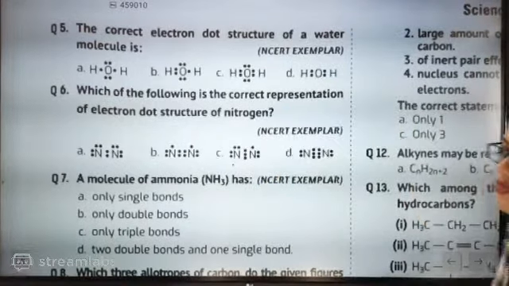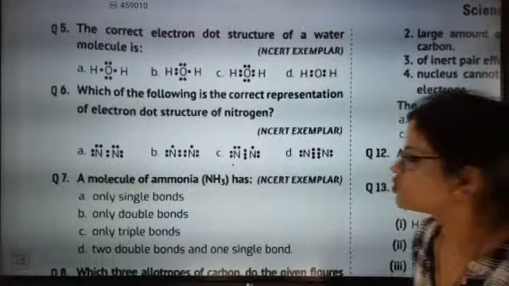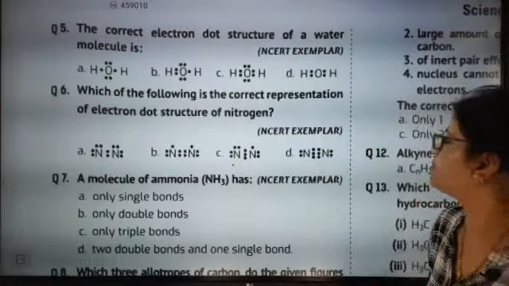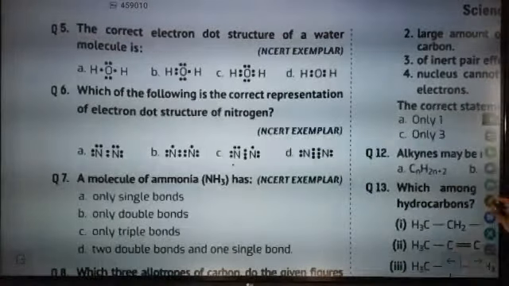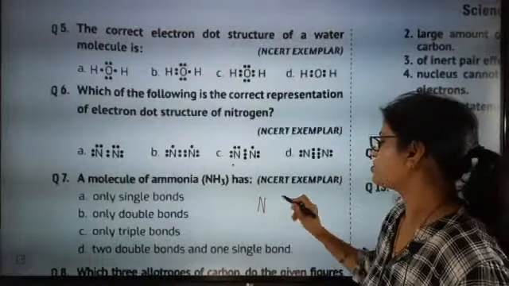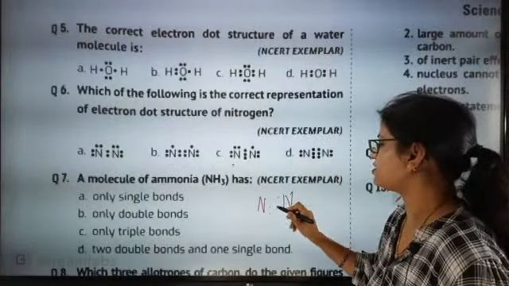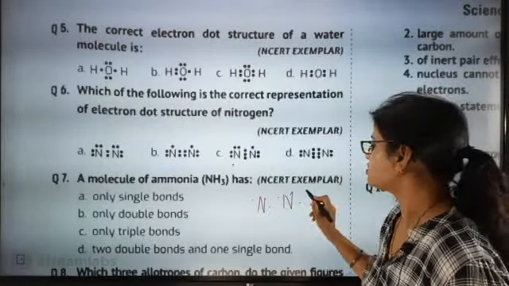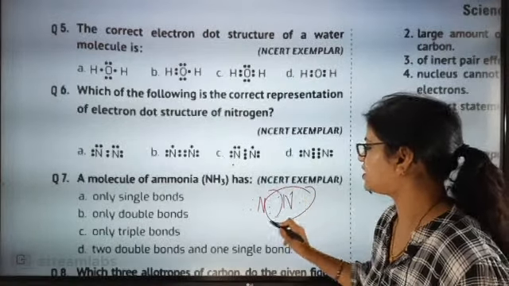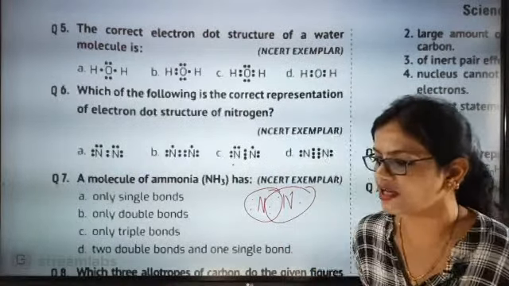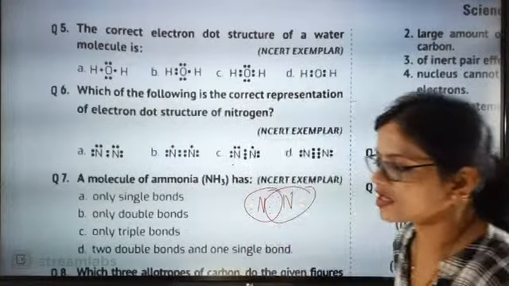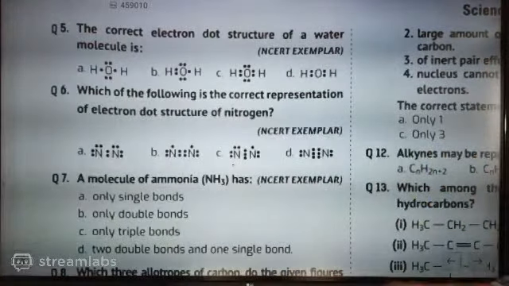Madhumita? Good evening, beta. Good evening, Madhumita. So what will be the correct answer for the sixth one? Look here, beta. The correct answer is exactly going to be this one. You see here, nitrogen and nitrogen, 3 from here, 3 from here, 2 from here. So total 8 is going to be the correct answer. Mohan's answer is coming as 8, correct.